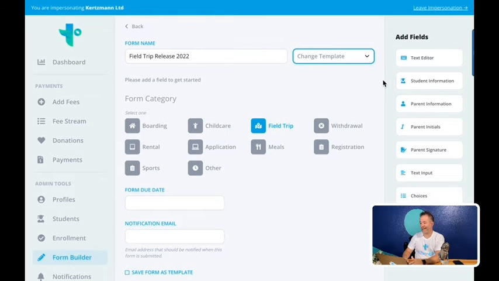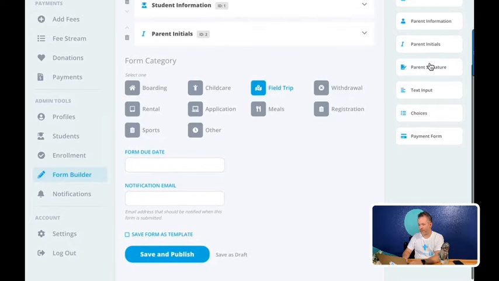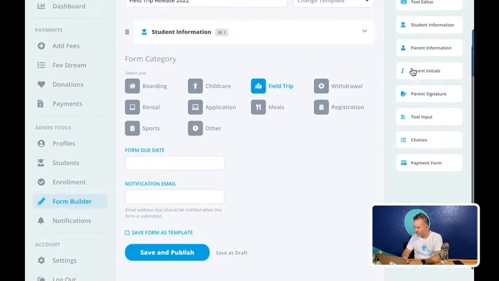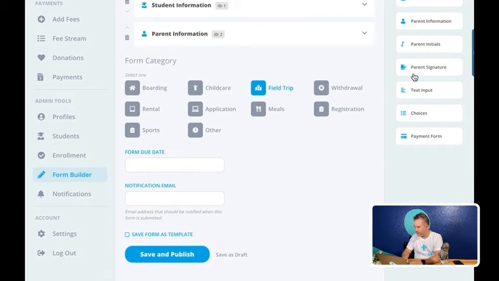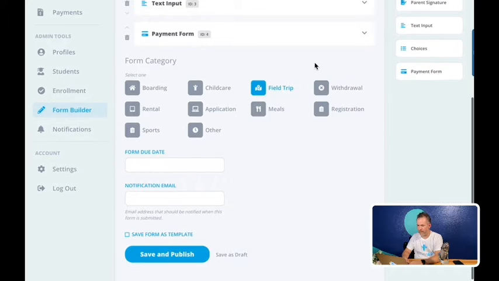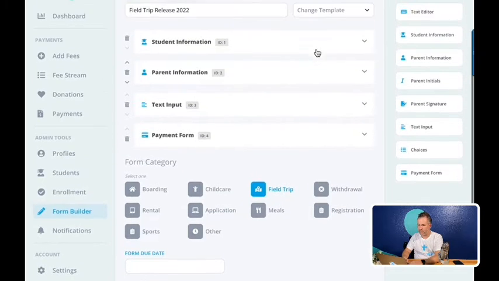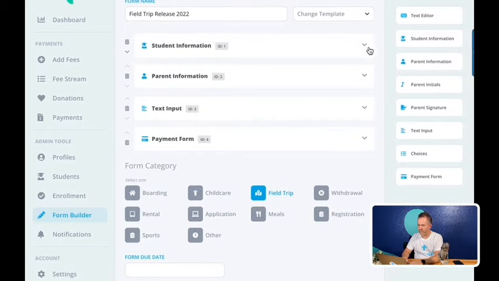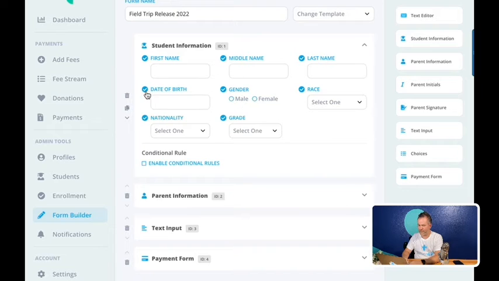I'm going to quickly add in just a couple different fields. I'm going to add in student information, parent information. I added initials, let me get rid of that. Parent information, there we go. And then let's also add in text input and a payment form. Okay, so you can drop down any of these different fields and you can see more information. I'm not going to get any of this information, I don't care about it. It's okay. I'm actually going to leave grade in there.